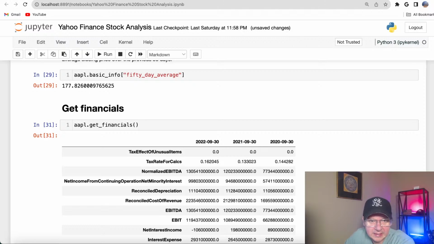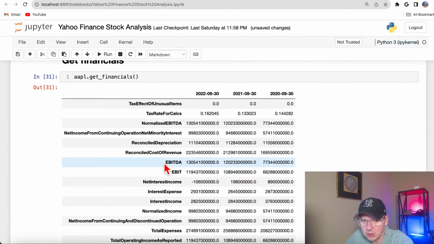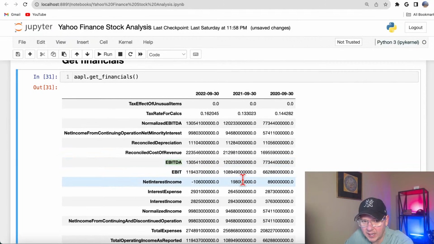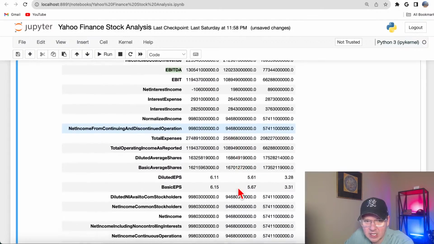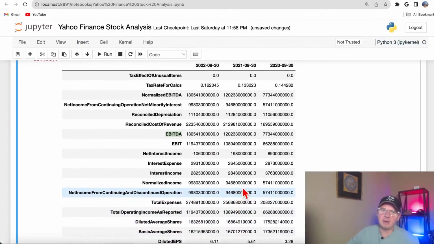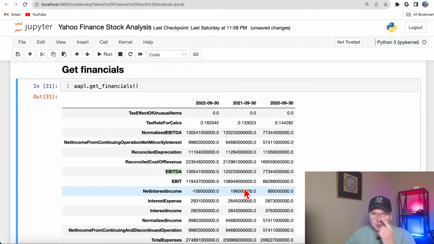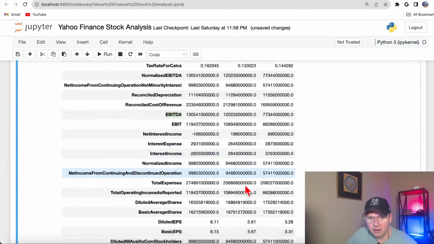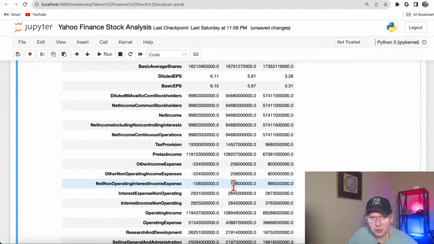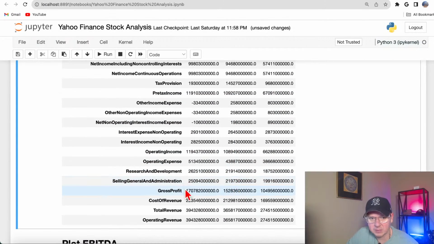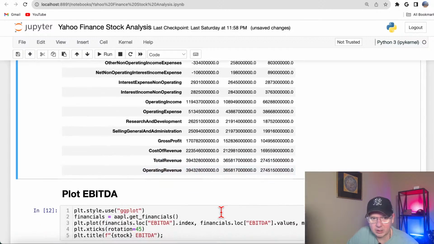So what we got here, very important financial information like EBITDA, interest income, other income, expenses. So if you're in fundamental analysis, that would be the way to start, right? So you could use this information for fundamental analysis. So that's what you could find here. You see gross profit, cost of revenue, so you could see total revenue and all this kind of stuff.